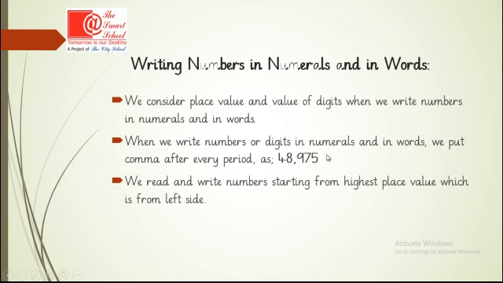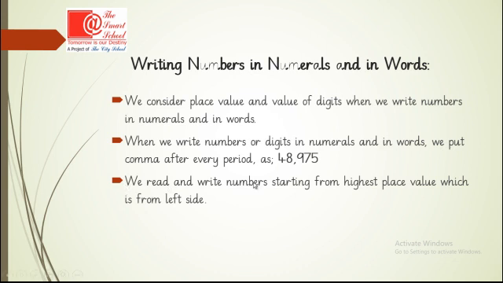Here the first period is the ones period and the comma comes after the hundreds place value, as the place value of 5 is ones, 7 is tens and 9 is hundreds, and a comma will come after it, as you learned in the previous chapter.